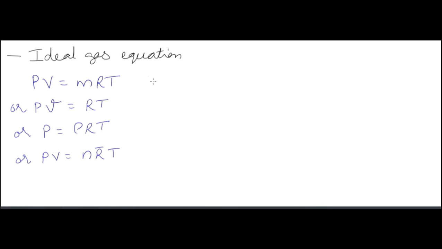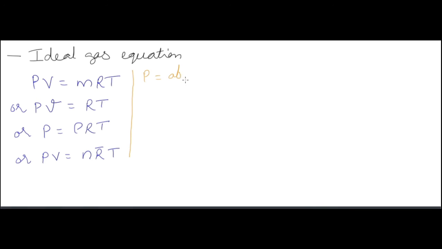Now, the ideal gas equation. PV is equal to mRT, or P times specific volume is equal to RT, or P is equal to rho RT, where rho is the density, or PV is equal to n R bar T. R is the gas constant, while R bar is the universal gas constant.